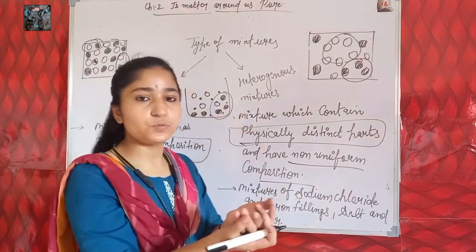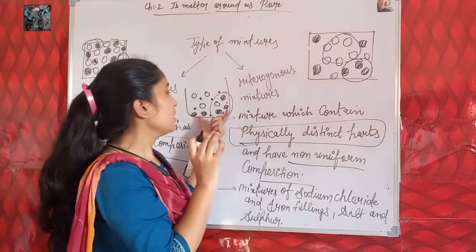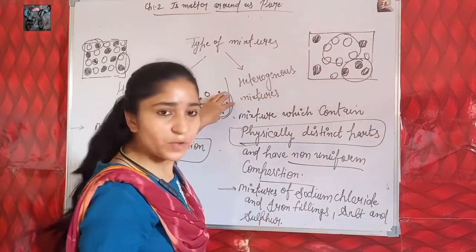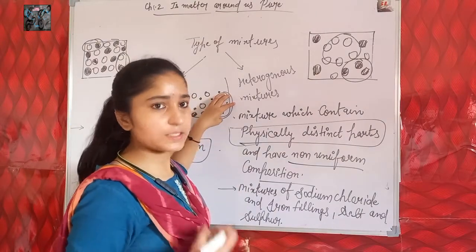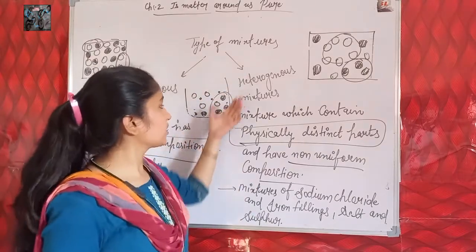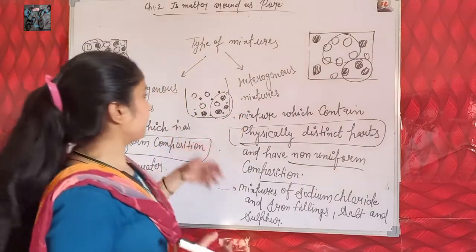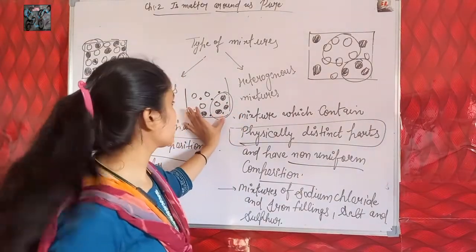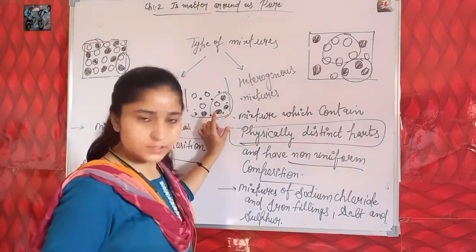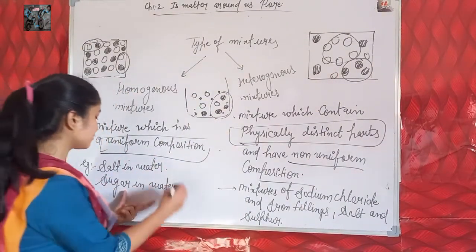Physically distinct parts means at one side of the mixture we can take this part and see that in physical appearance this mixture is not the same. The whole mixture is not the same in its physical appearance. Some parts of the mixture have a distinct physical appearance from other parts. So these are heterogeneous mixtures, in which particles are unevenly distributed, and we can see the physically distinct parts of this mixture. Next is an example of a homogeneous mixture: salt in water or sugar in water.